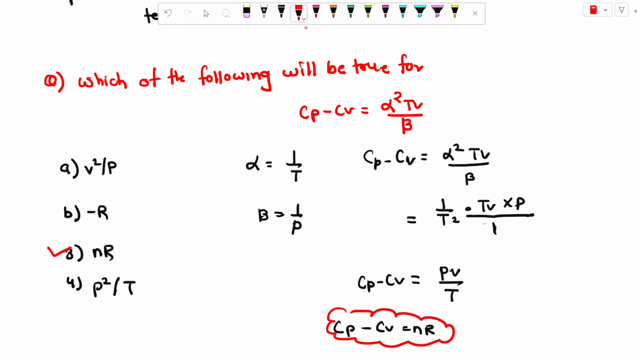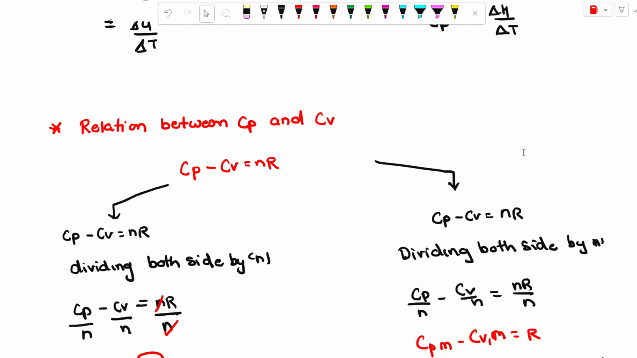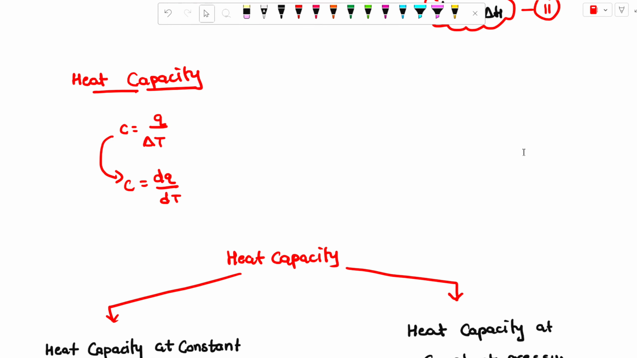I think you already know the entire topic. How will you deal with heat capacity? If any question is asked on the basis of heat capacity, you can easily solve it.